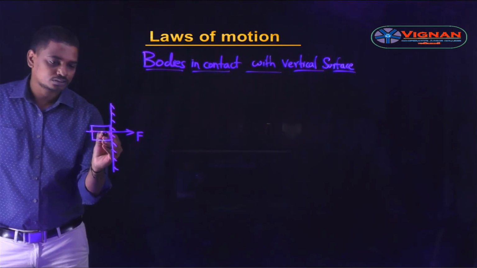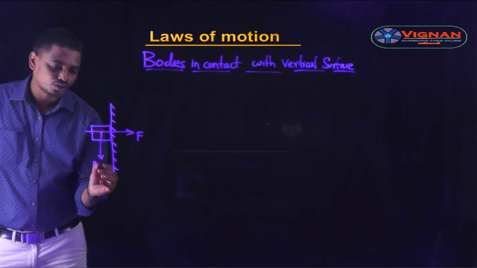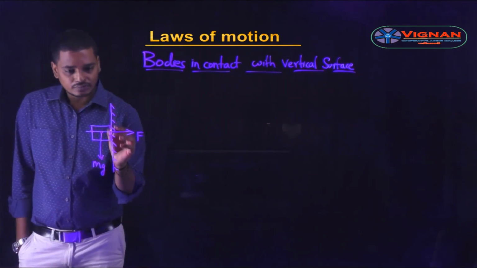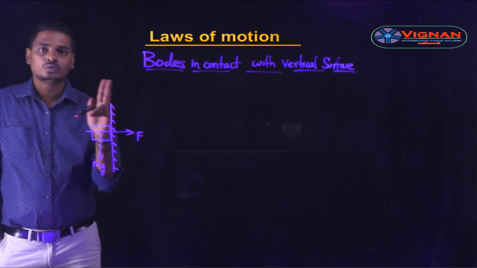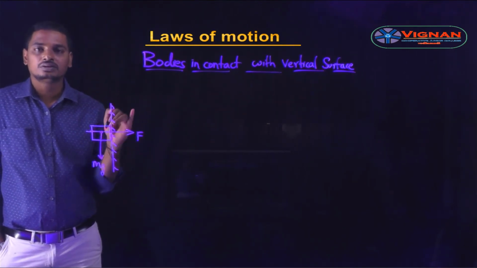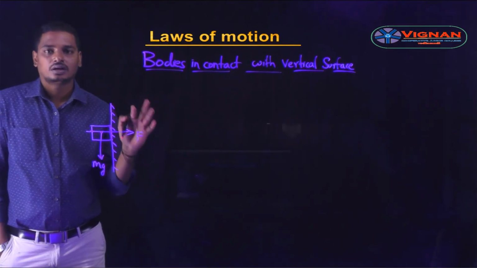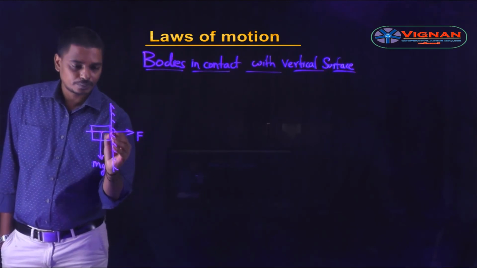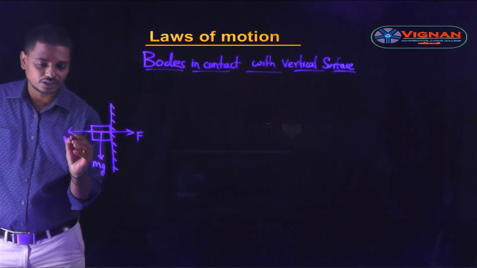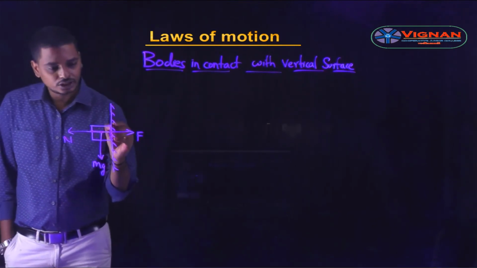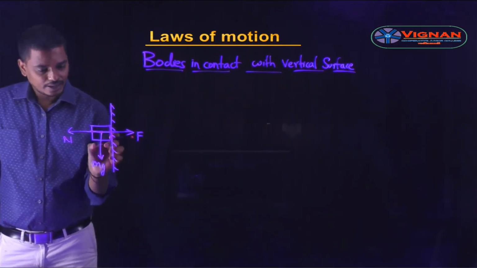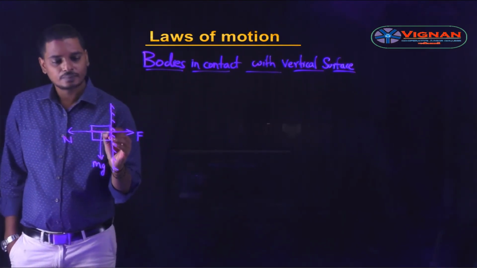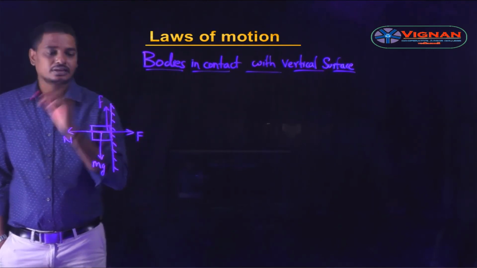Now let us see what forces are acting on this block. The weight of the block acts vertically downwards towards the center of the earth, mg. As these two surfaces are in contact, there are two contact forces. One is perpendicular to the surface of contact, the normal reaction. Another is tangential to the surface of contact, which is the frictional force. So perpendicular to the surface of contact there is the normal reaction N. And tangential to the surface of contact, as mg acts vertically downwards and the block is tending to move downwards, there is a frictional force, let it be f.